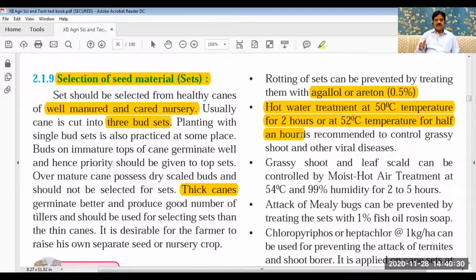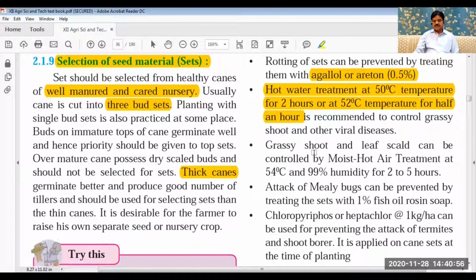Sets are cut, dipped in water, and the water is heated up to 50 degrees centigrade. We should not boil the water, otherwise the buds will lose their germination capacity. If we increase the temperature to 52, it can be kept for half an hour, that is sufficient. What is the use of this? It will control grassy shoot and other viral diseases.